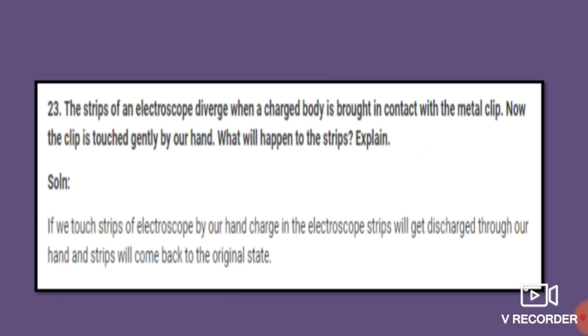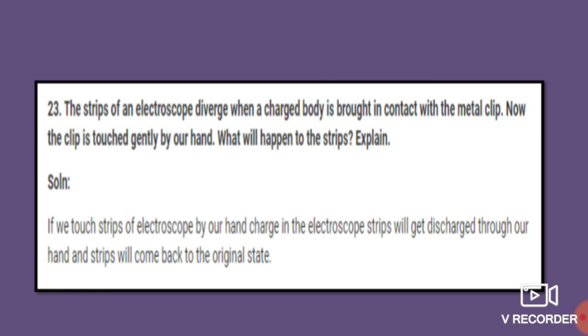Next question. The strips of an electroscope diverge when a charged body is brought in contact with the metal clip. Now, the clip is touched gently by our hand. Here, we cannot use any charged body; we just touch it by our hand. So, what will happen to these strips?